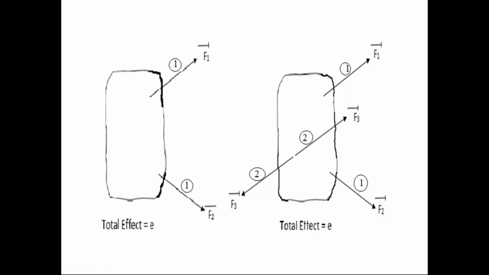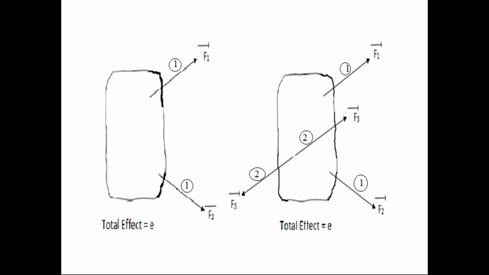So if we observe these two diagrams carefully, in the second diagram we added the second force system to the rigid body. First diagram, only the first force system. Second diagram, the first force system, F1 bar, F2 bar, and also the second force system. We added the second force system to the rigid body. Since the second force system is in equilibrium condition, the effect of the second force system on the rigid body is zero. So in the second diagram also, the rigid body has the same effect E as in the first diagram.